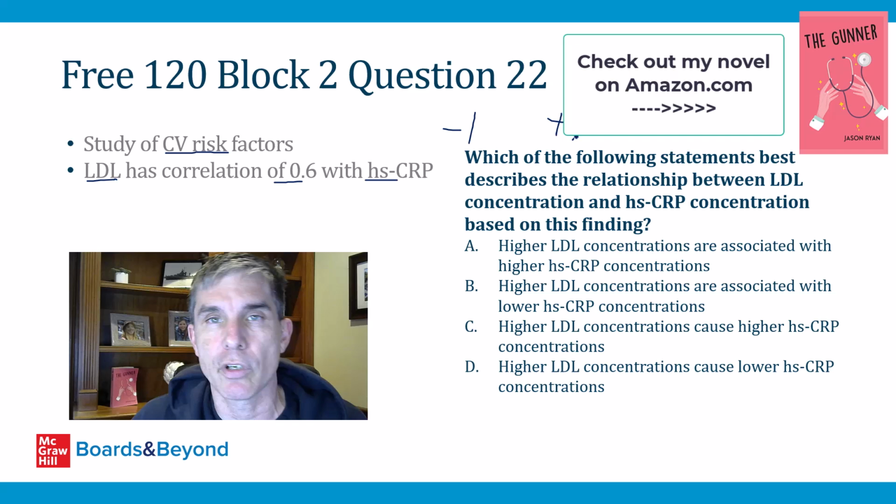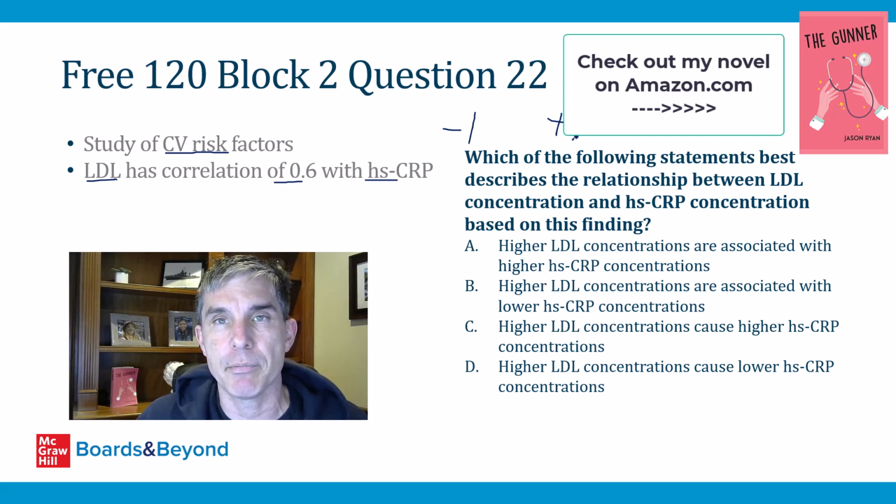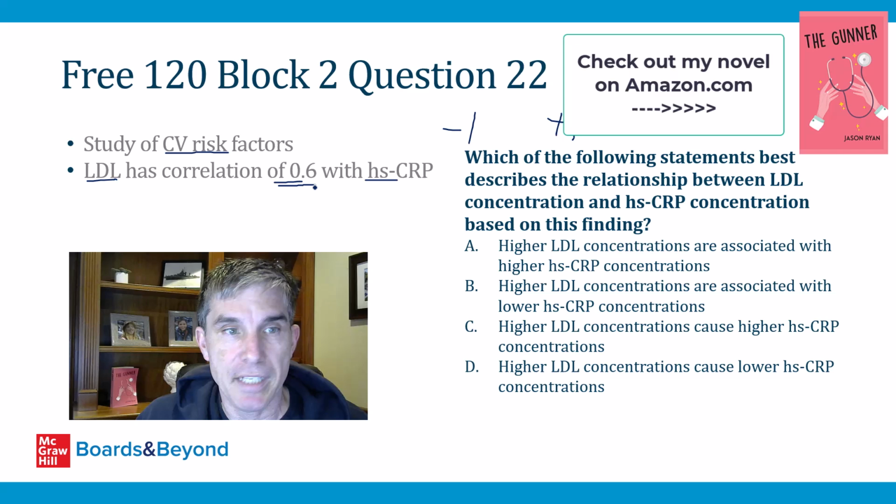A -1 correlation means that every time one of these variables goes up, the other goes down by an identical amount. So they are tightly related, but the association is negative, such that one is going up and the other is going down. With that basis in mind, the correlation from this study is +0.6. This means that anytime LDL goes up, there is an associated increase in high sensitivity CRP.